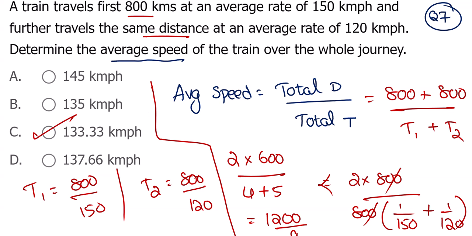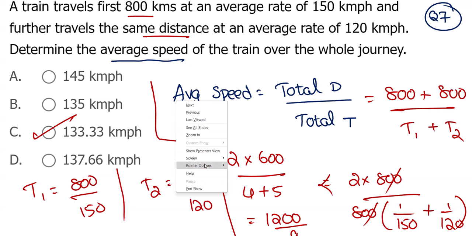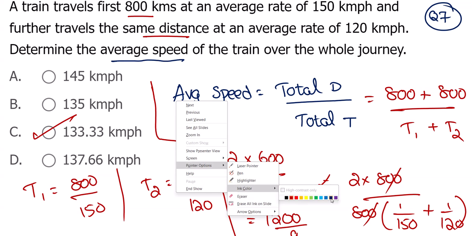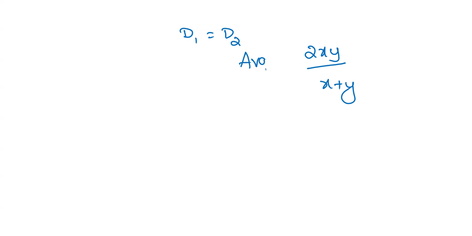Sir, this is taking too much time. I have a formula in the textbook, and you can apply the formula, but the condition is that the first distance and second distance are equal. Then you can apply the formula 2xy upon x plus y for average speed. Average speed is 2xy upon x plus y, provided distance is the same.